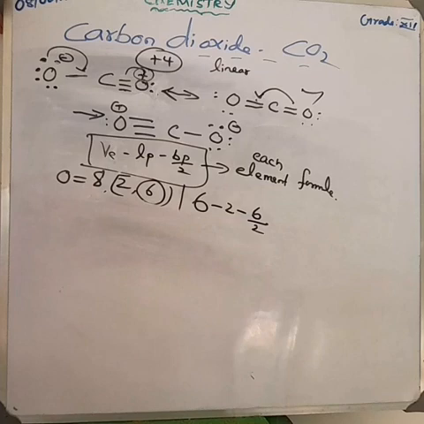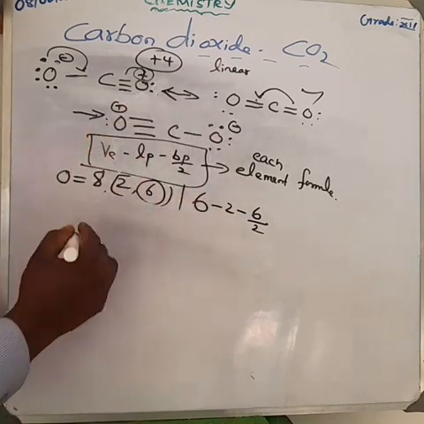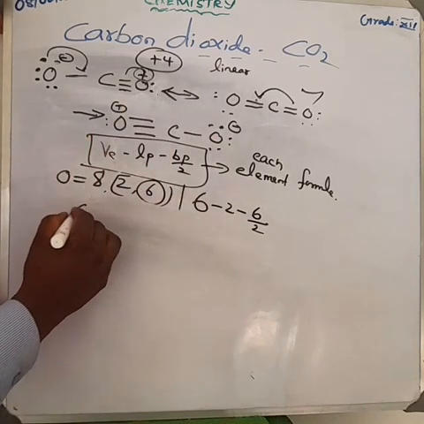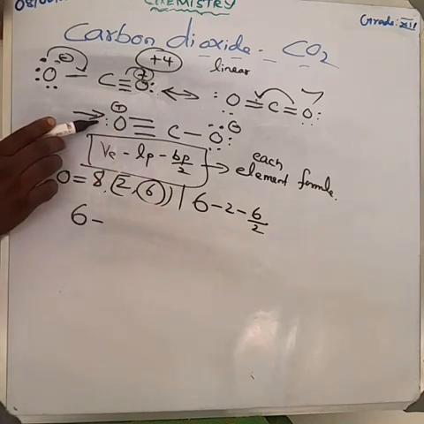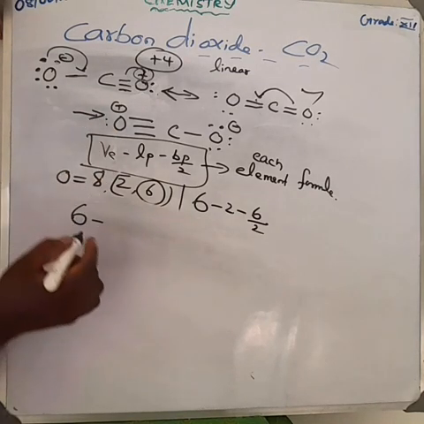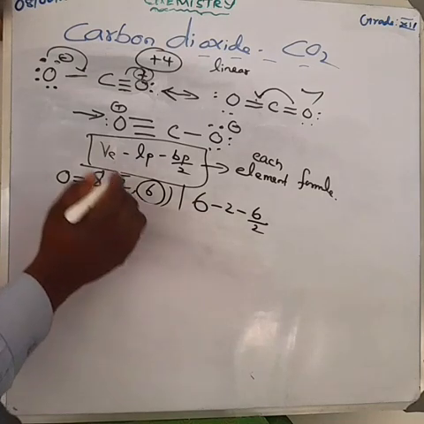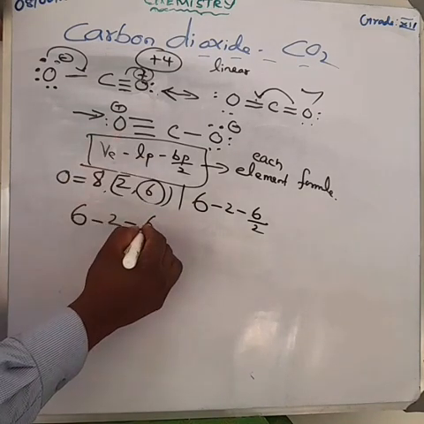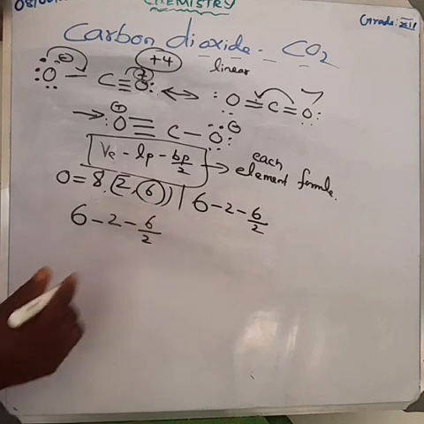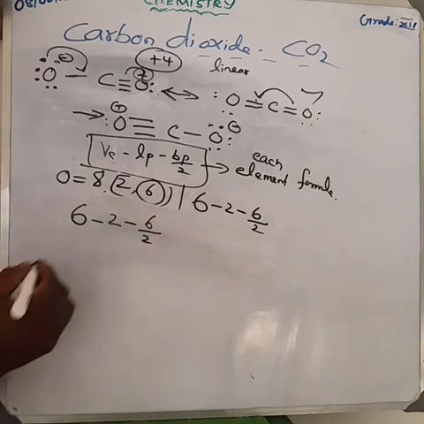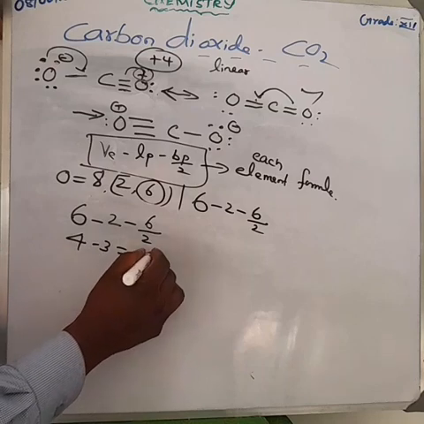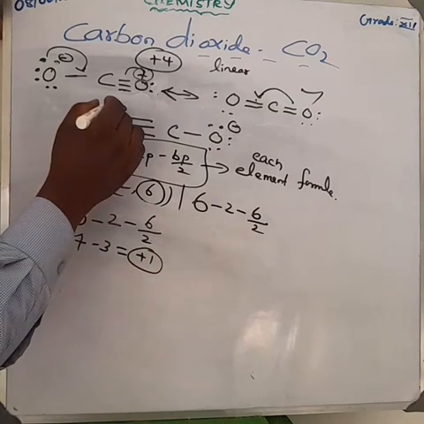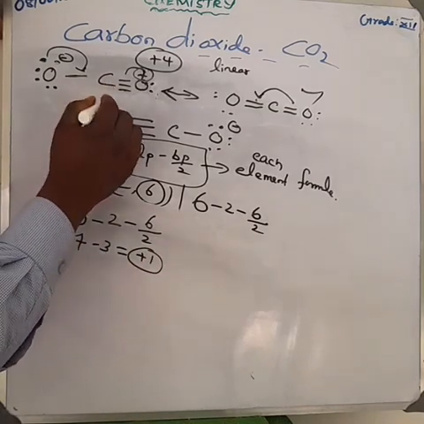What about the last one? Oxygen. Here, what is the valence electron of oxygen? 6. Next, the number of lone pairs. How many lone pair electrons does this oxygen have? 2. Minus. Next, here it has 3 bond pairs. We have to write 6 by 2. Am I right? So 6 minus 2 is equal to 4. 4 minus 3 is equal to plus 1. So the charge is plus.